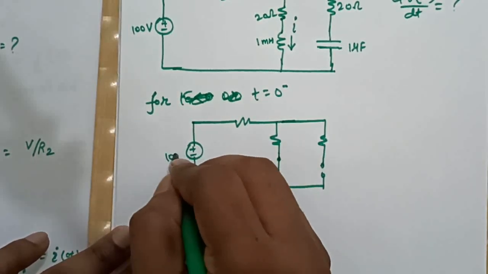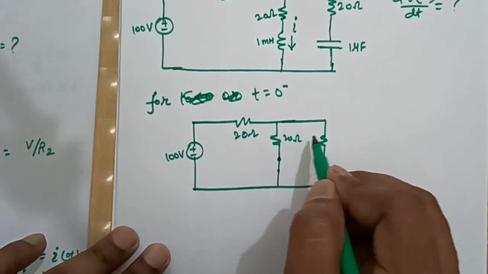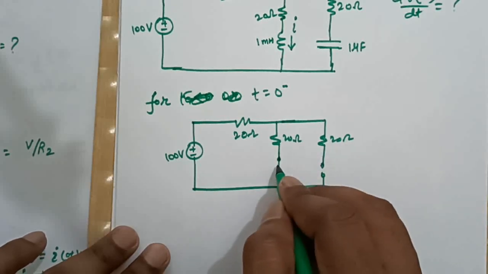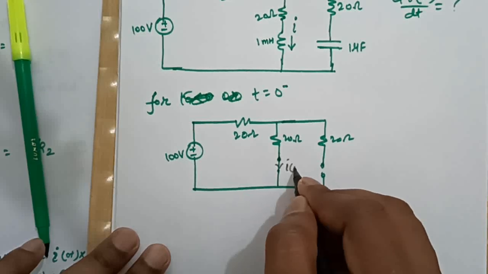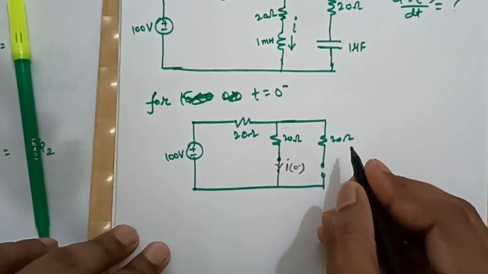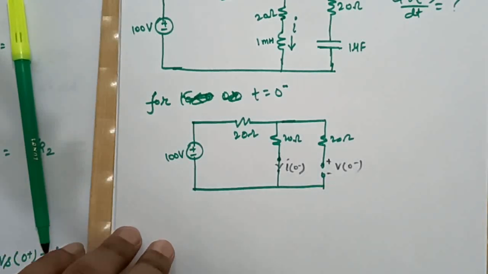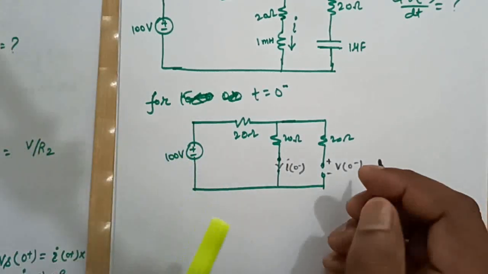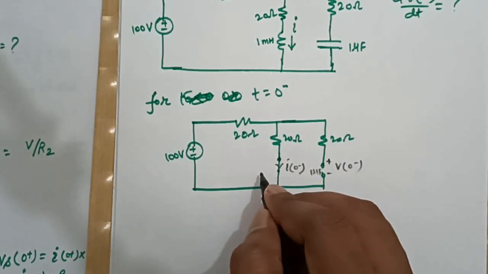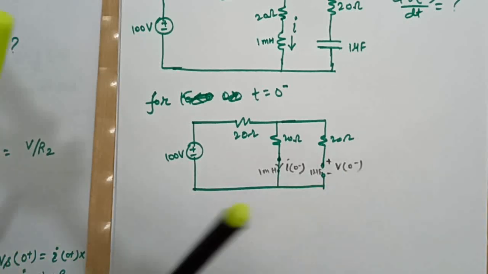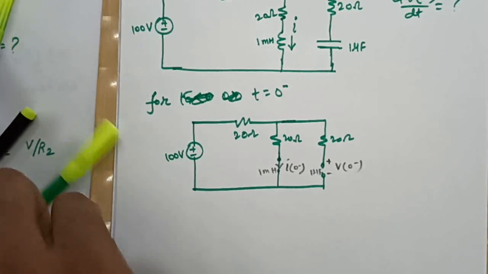Plus or minus 100 volts. This is 20 ohm, this is 20 ohm, this is also 20 ohm. This is our I0 minus, and this will be our V0 minus. This is 1 microfarad capacitor and this is 1 millihenry inductor, right?